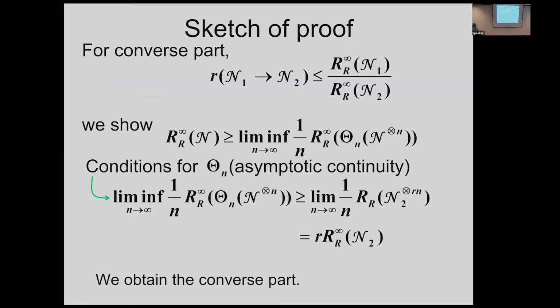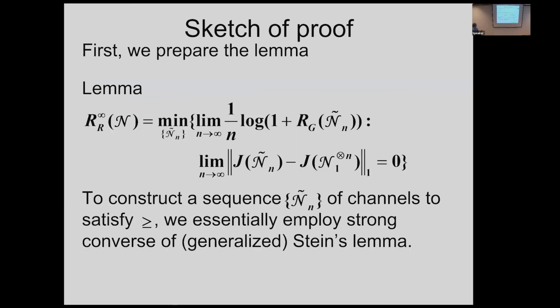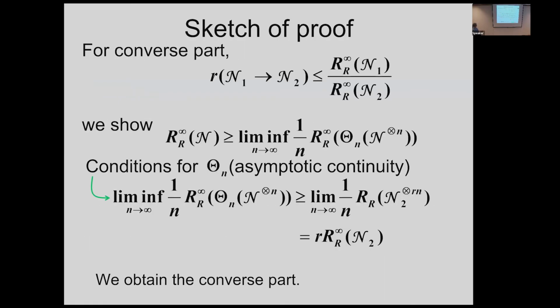So then using the right hand side this way, we have this inequality. In this derivation, we need to use this form. Using this form, we have this inequality by using the asymptotic continuity. So then finally, by the definition of the regularized relative entropy, we have this equation. So then we have this inequality. This is the converse part.